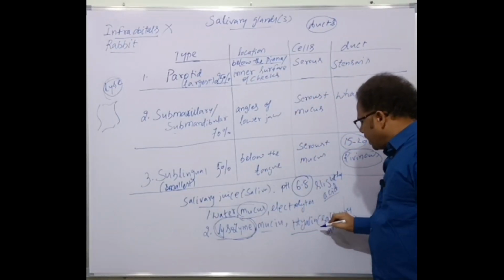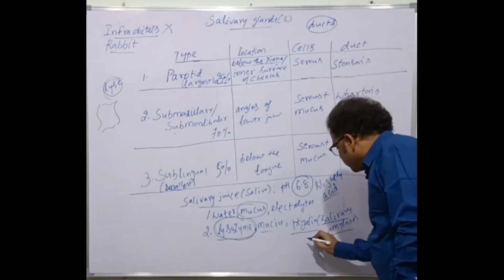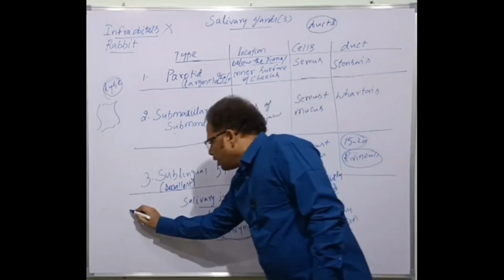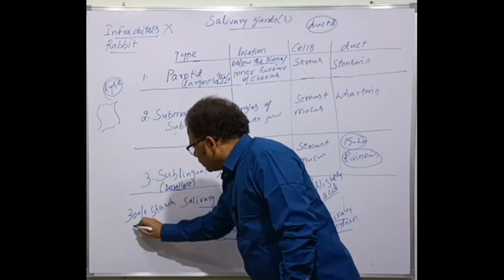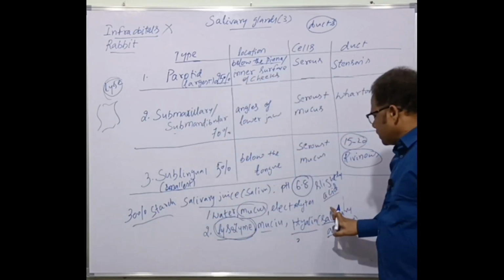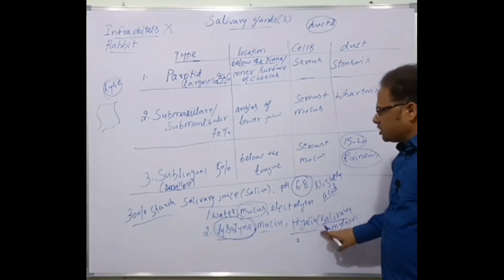Next one is kyalin, also called salivary amylase. 30% of starch digestion is accomplished by salivary amylase. Amylase is a starch digesting enzyme. Starch is a polysaccharide.